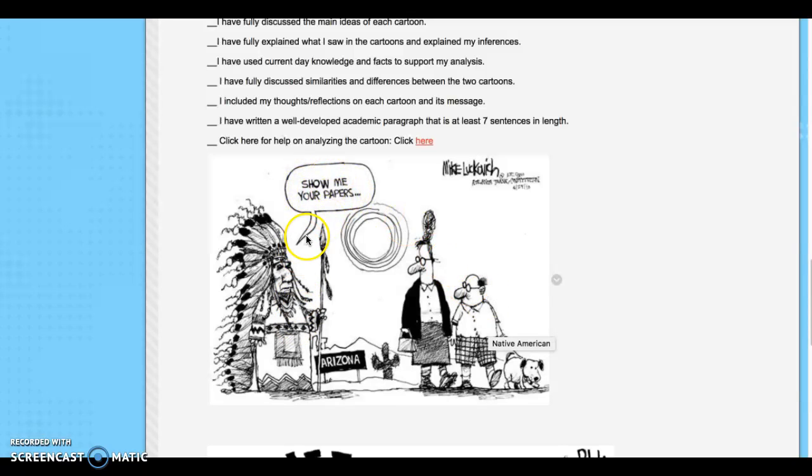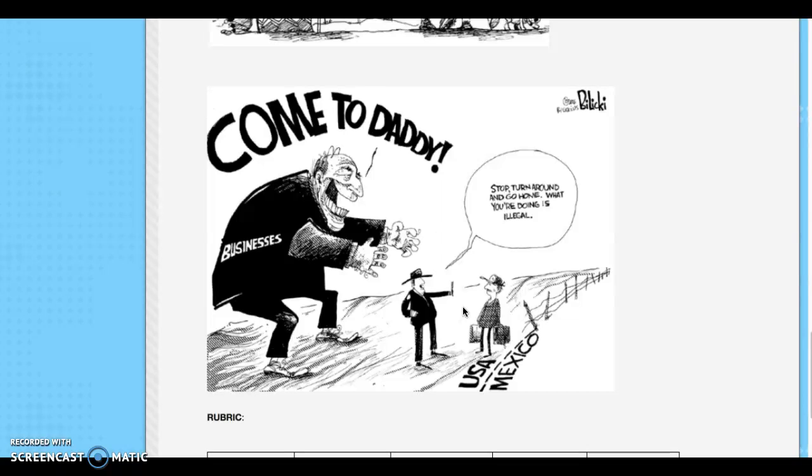Why is the native asking this? What's the significance of Arizona? Why would he ask this to them? Your second cartoon says, come to daddy. So what does this mean? Business. Who is this person representing? Who is this person representing with the cowboy hat on and the patch on his sleeve?